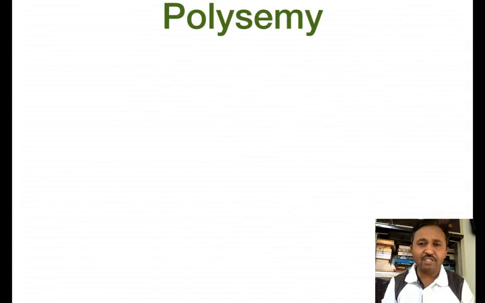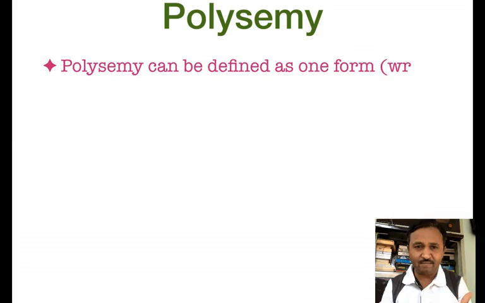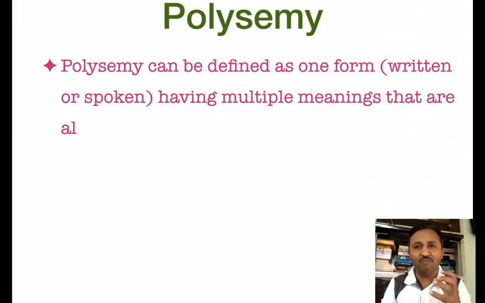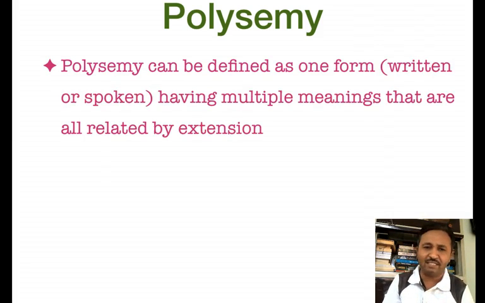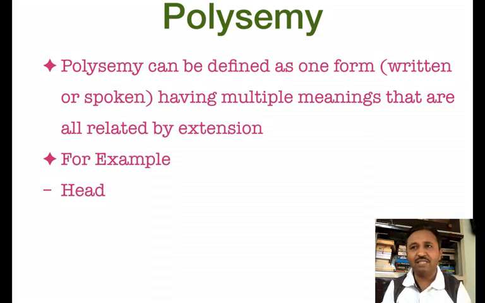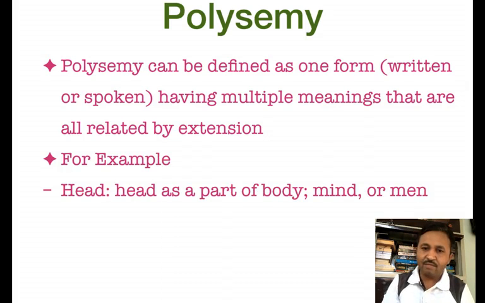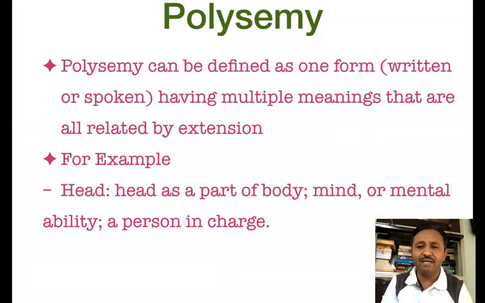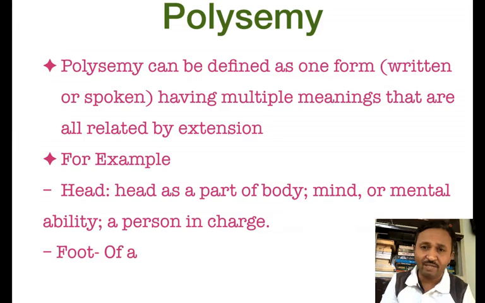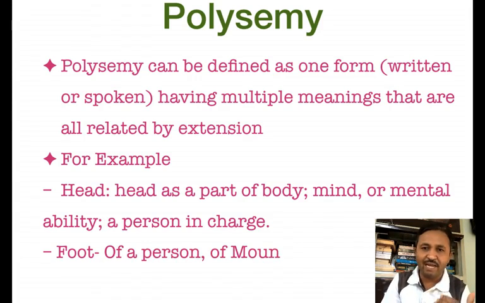The next relationship is polysemy. Poly means many. So polysemy means a word which has multiple meanings when it is used in a sentence. For example, when we say head, the first meaning we have in our mind is the head as part of the body. Principal is head of our college. Then head means mind.